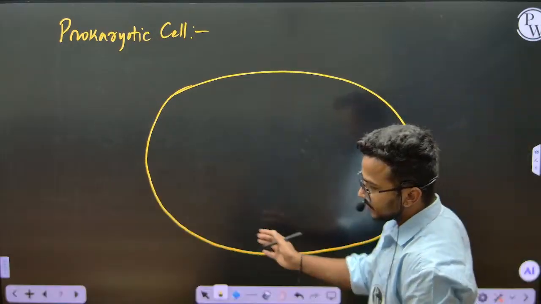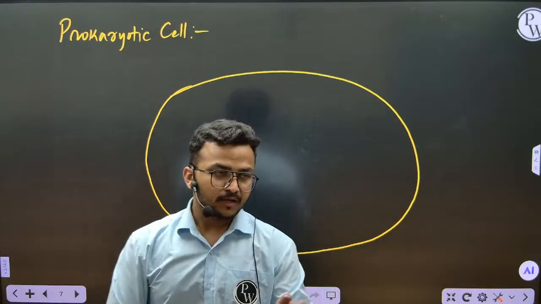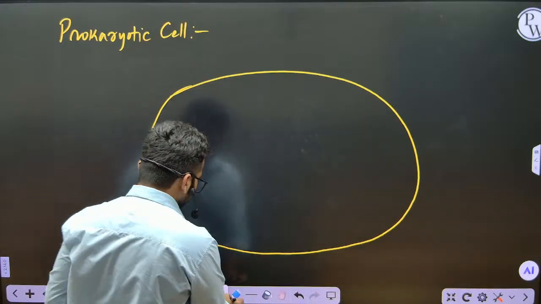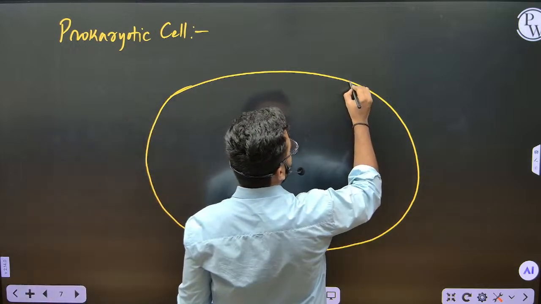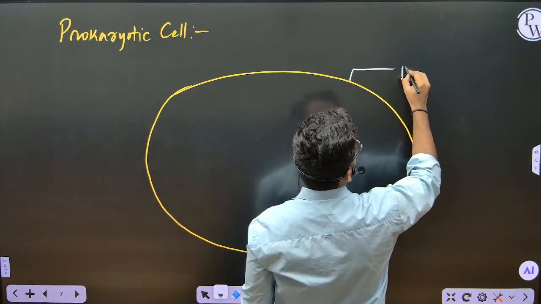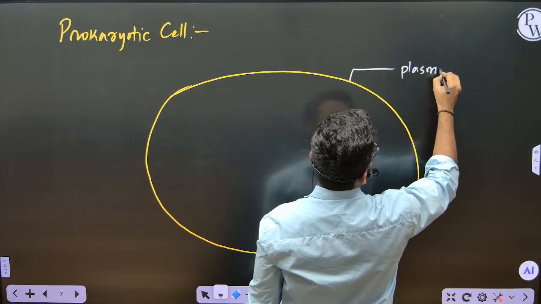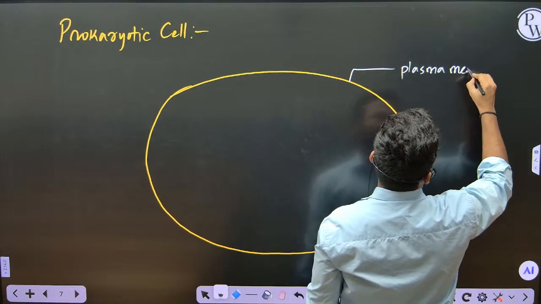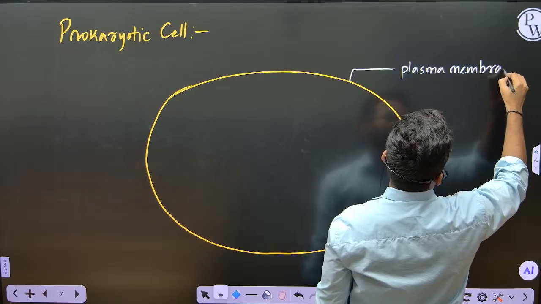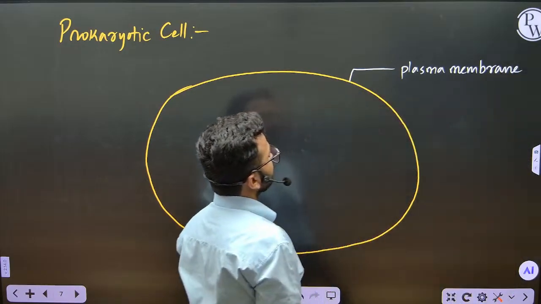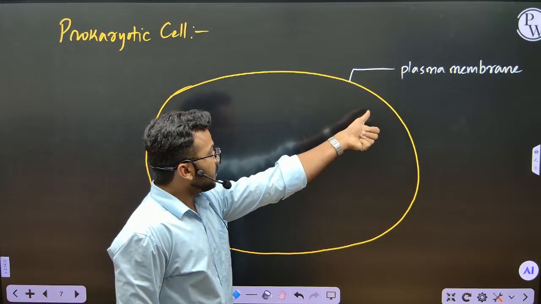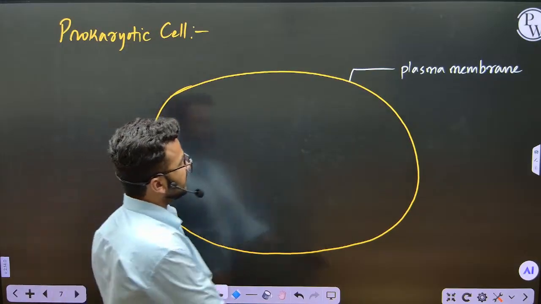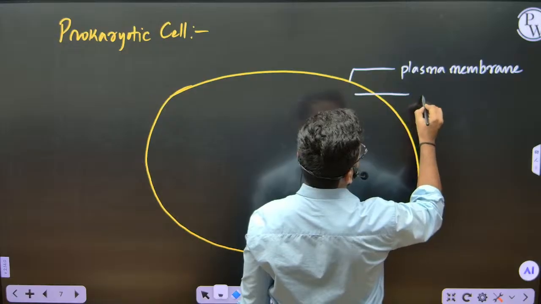It is completely enclosed with the membrane. So this membrane we call a plasma membrane or cell membrane. And everything within this is cytoplasm.